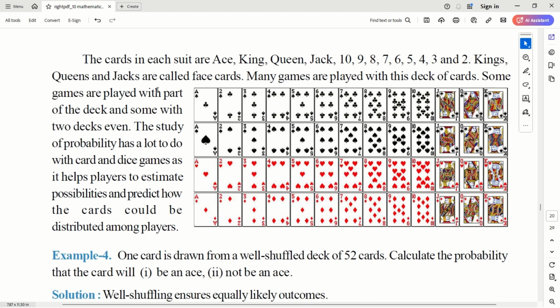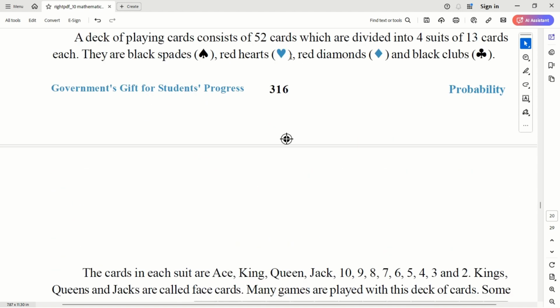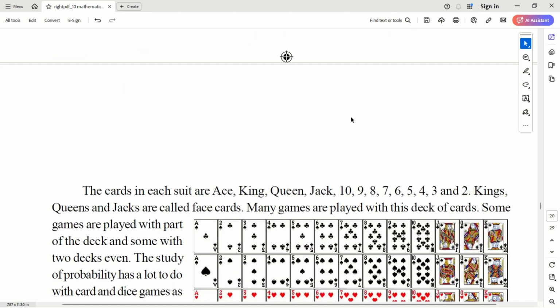A deck of cards consists of four suits. Okay, you can see, right? Four different suits. Each suit has a special symbol. This is called flowers, or black clubs. Okay, black clubs. This is also called flowers.